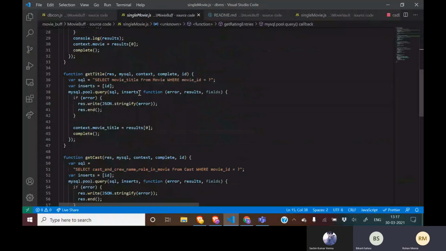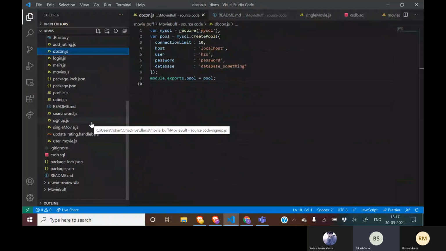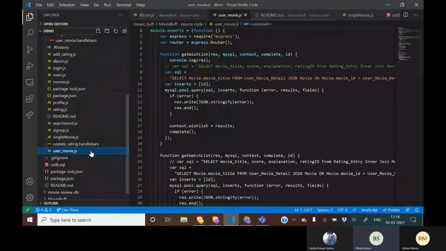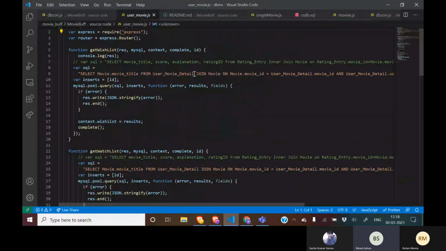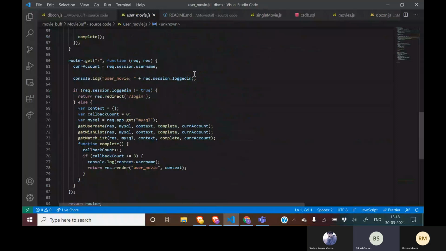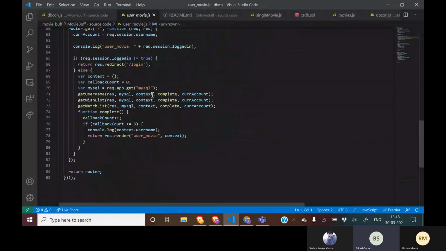First I will explain the user movie.js. Basically here all the lists are displayed. We have three simple functions: get wishlist, get watchlist, and get username. And we are displaying it in the user movie.handlebar. We have added another additional function to search. It is a single function, search word. It searches in the database for the particular title, and then displays only the title.